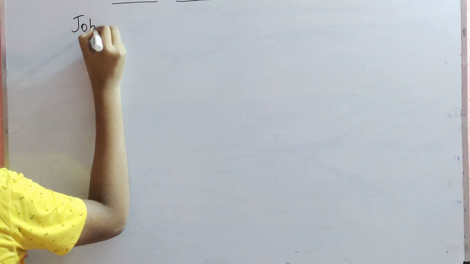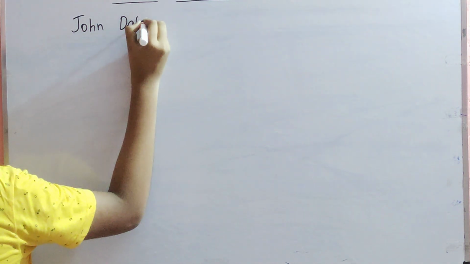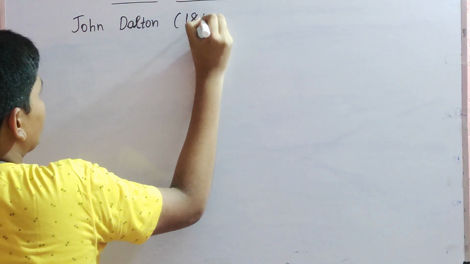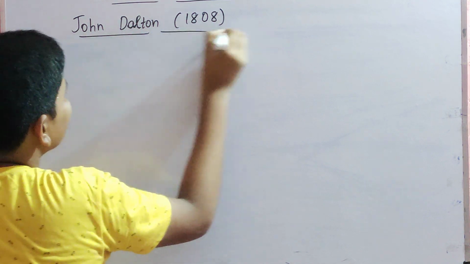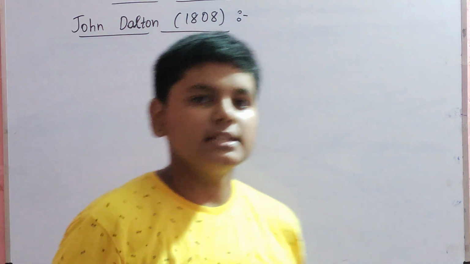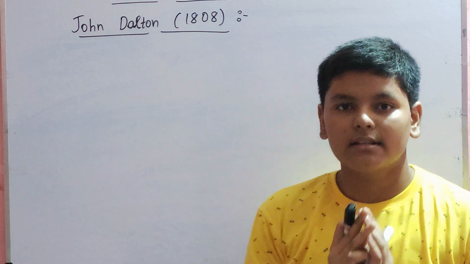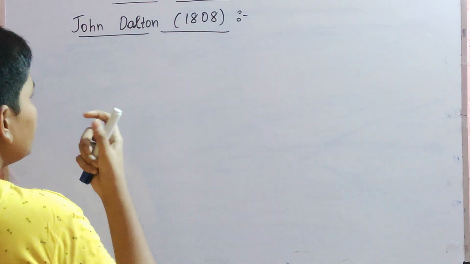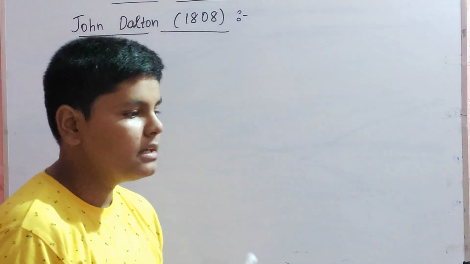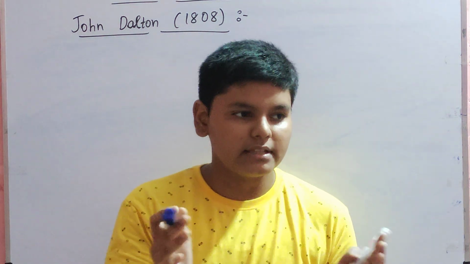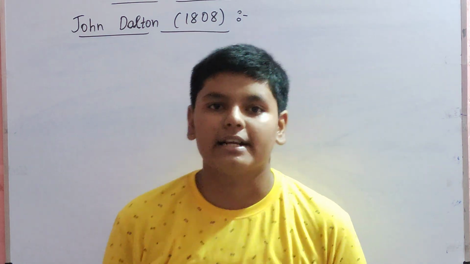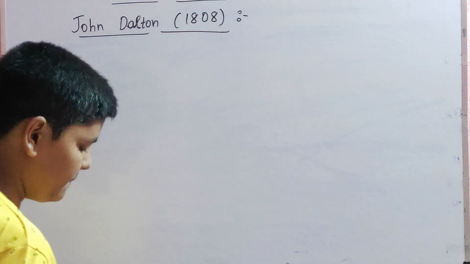But the first scientific explanation was given by John Dalton in 1808. He proposed a theory which is called Dalton's atomic theory. So he had many points to give about what is an atom. People had the idea that everything is made up of molecules, and every molecule is made up of atoms. He described what is an atom.